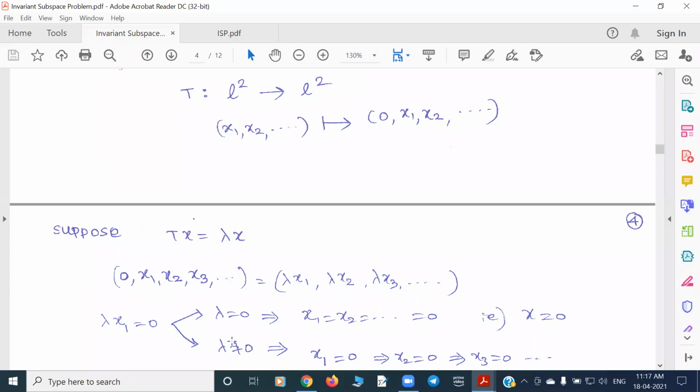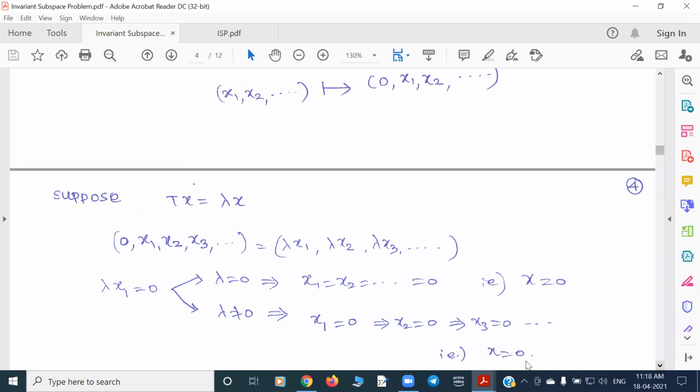Now take a non-zero value. Lambda is non-zero, but lambda x1 is 0. So that means lambda is non-zero and x1 has to be 0. Okay, so x1 is 0 means the second term is 0 now. Lambda x2 is 0, but lambda is non-zero, that forces x2 to be 0. Hence now the third term is 0. So, by induction, x3 is 0 and it goes like that. So hence you have again x is 0. So whether you have lambda 0 or non-zero, you have only 0 as a vector satisfying this property. So hence T has no eigenvalue. So that means the right shift operator does not have any eigenvalue.